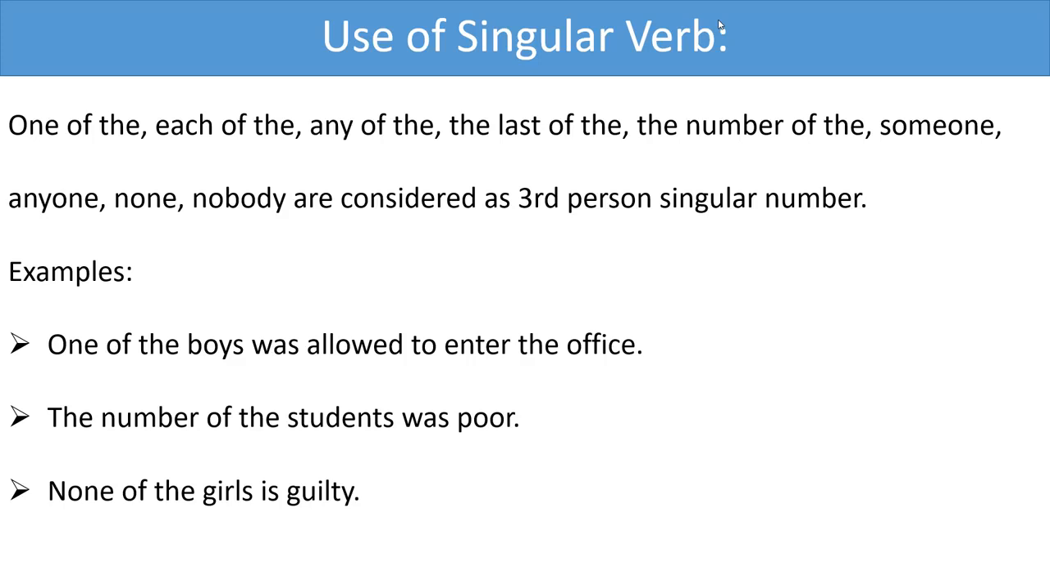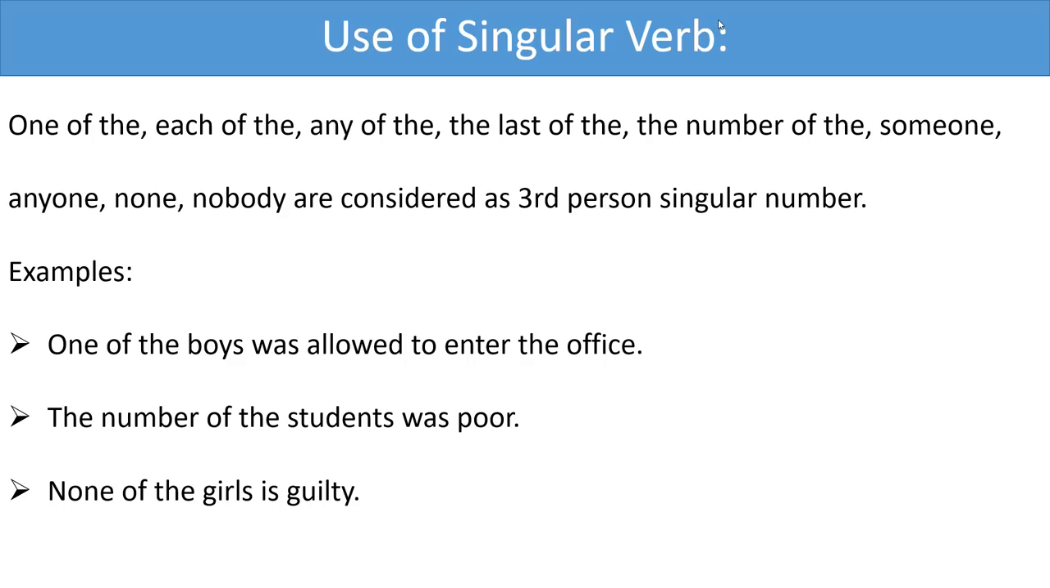One of the boys, not all the boys. Look at the examples very carefully. One of the boys was allowed to enter the office. The number of the students was poor. Here, was is used against the noun number, not against the students.